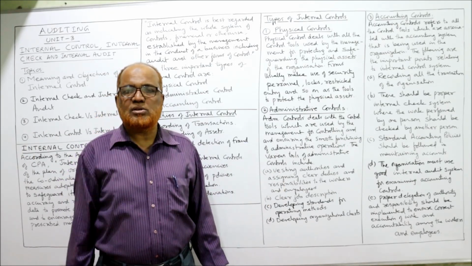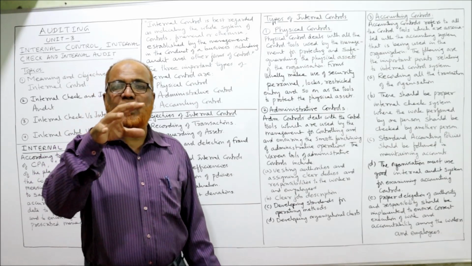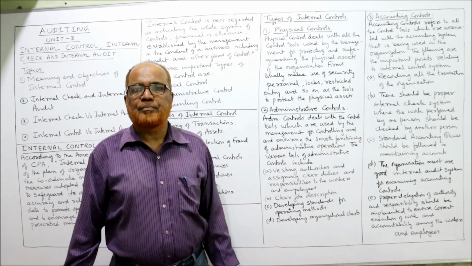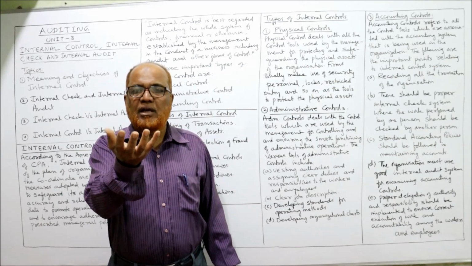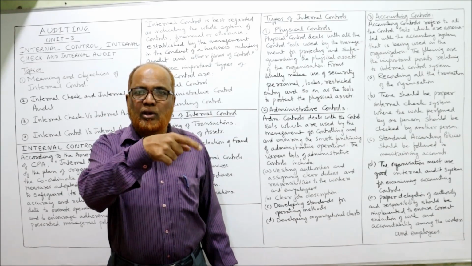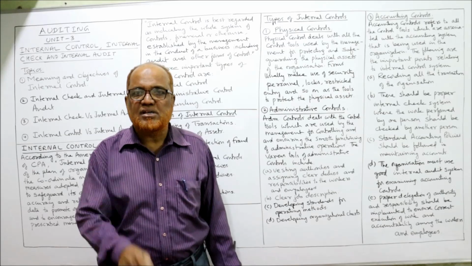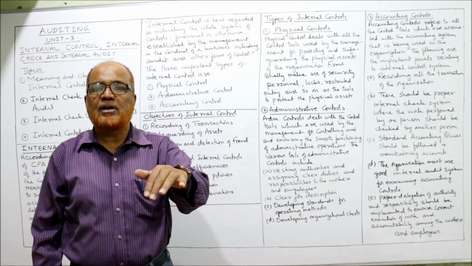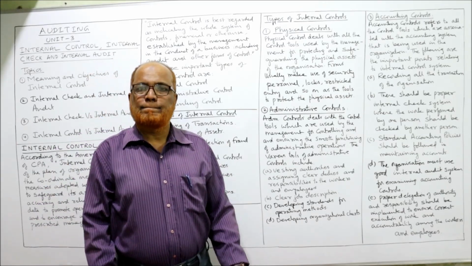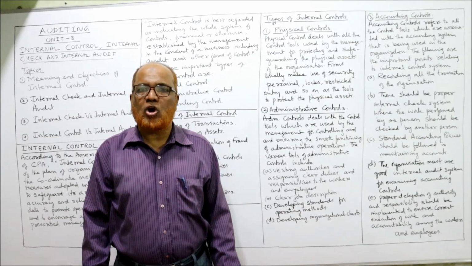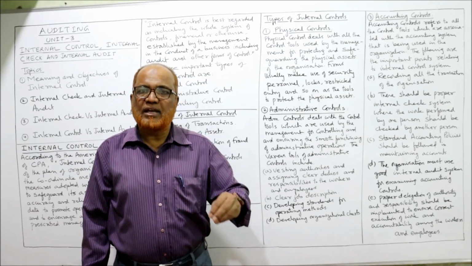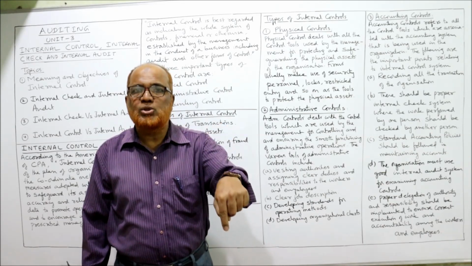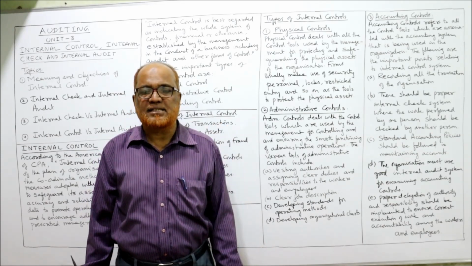It is the responsibility of the management to put a proper control system in order to safeguard all these assets. If there is a weak internal control on safeguarding of assets, then definitely there is a possibility of misuse, fraud, and errors. The business will incur loss because there is no safeguarding of assets.